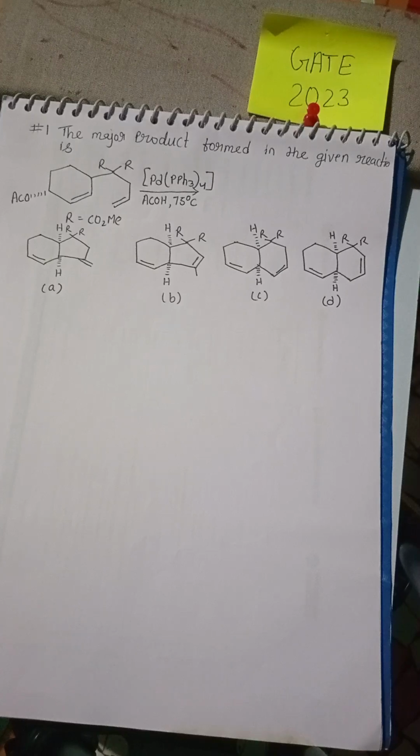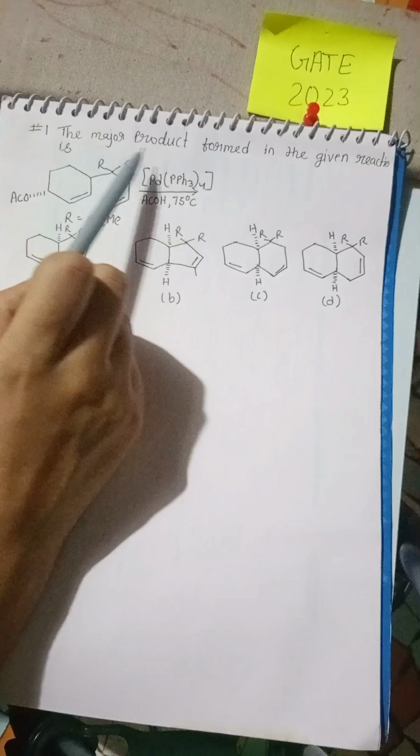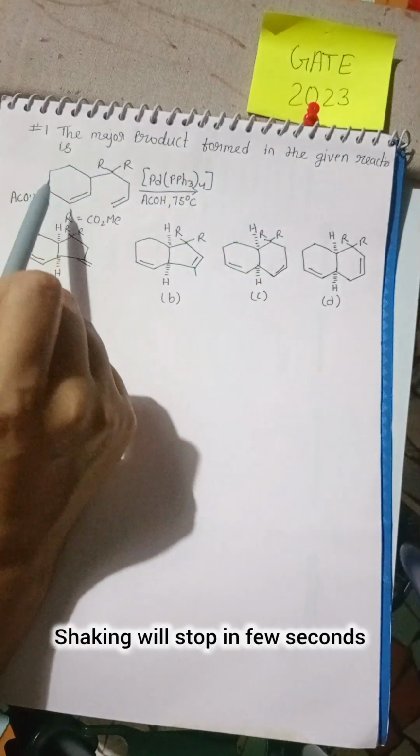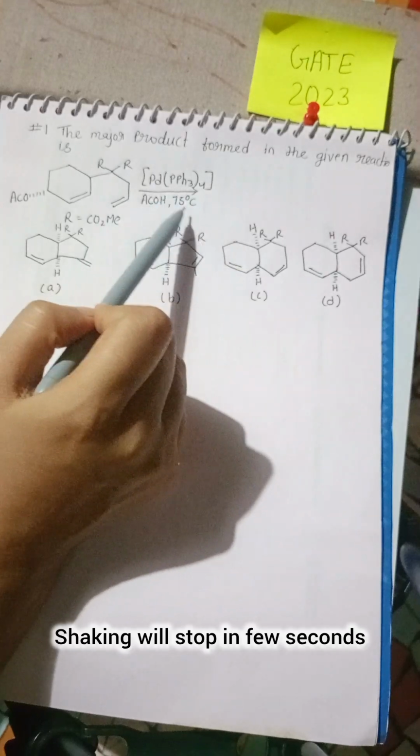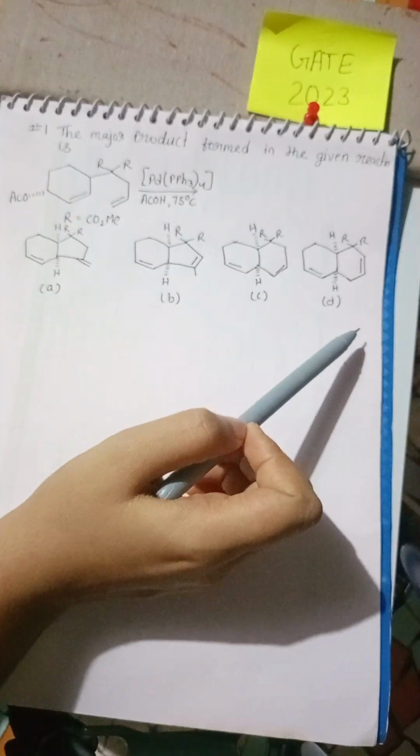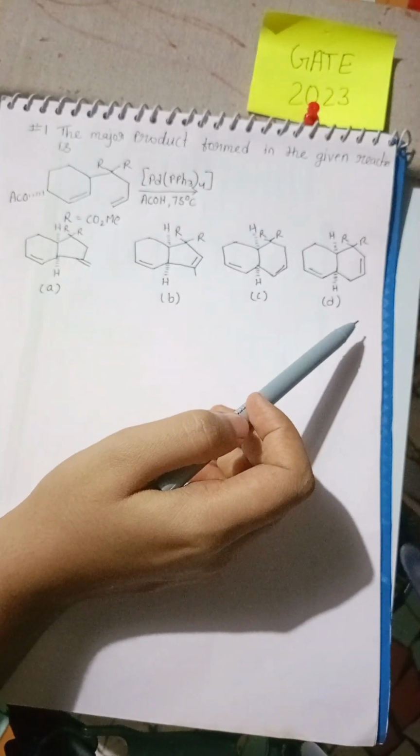Okay, so we will solve this one more GATE 2023 question, and this is our question. The major product formed in the given reaction is, this is our reactant, this is R, and these are our reagents, and these are the four options given to us, and now we are going to solve.